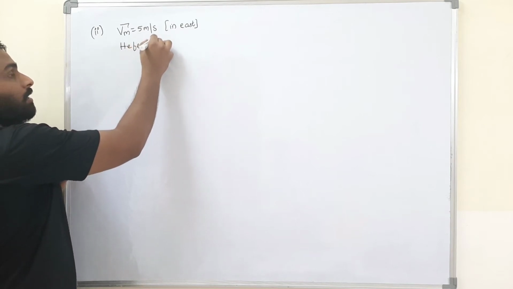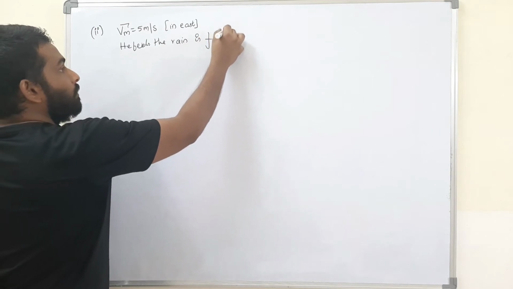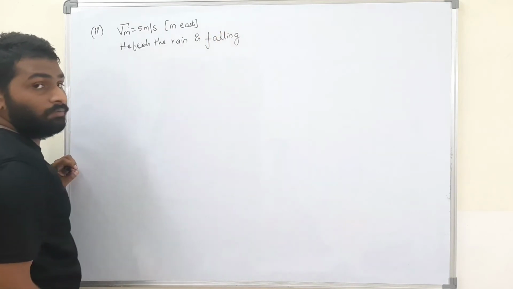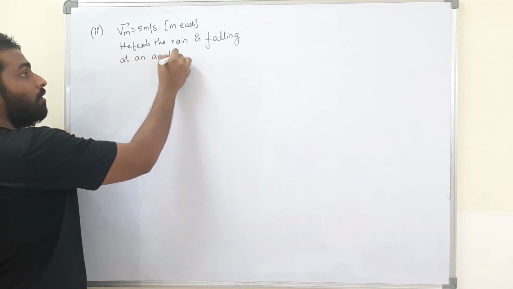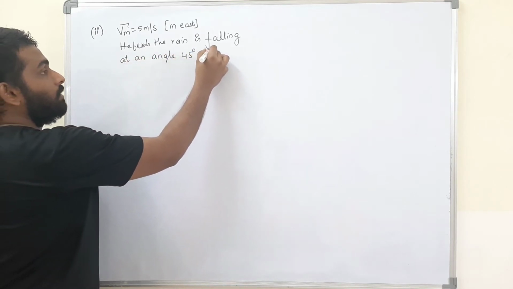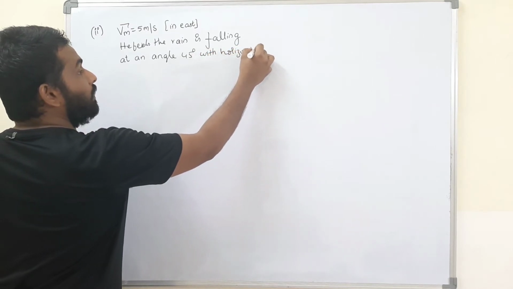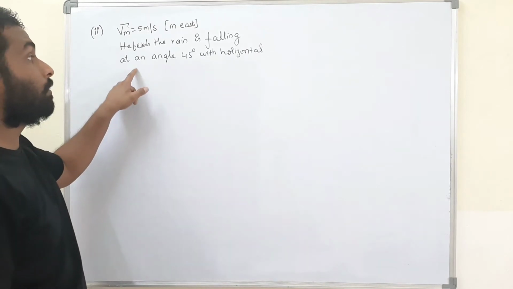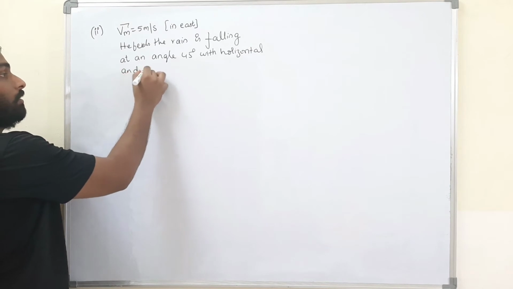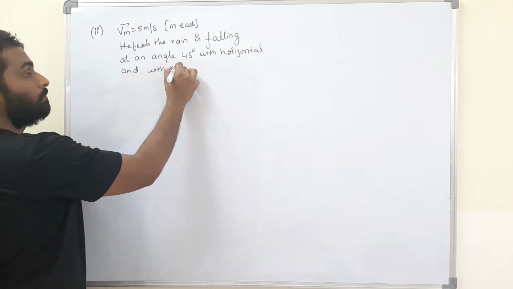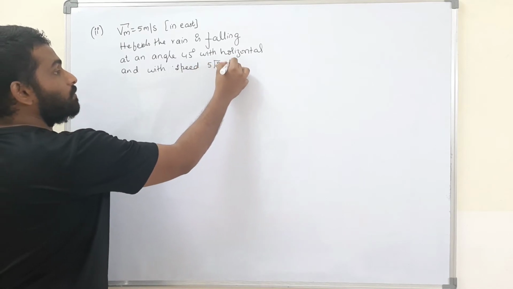How does he feel? He feels the rain is falling at an angle of 45 degrees with horizontal. He feels as if the rain is falling at an angle of 45 degrees with the horizontal and with a speed of how much? The speed of 5 root 2 meters per second.